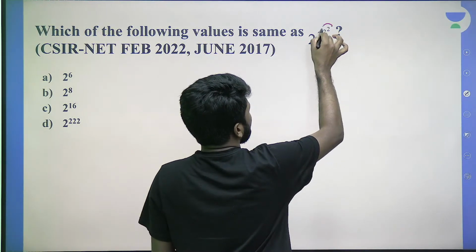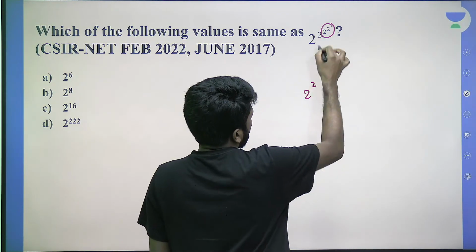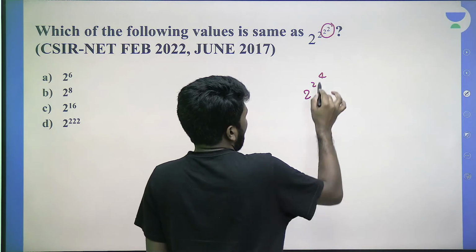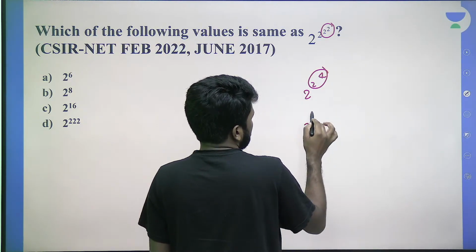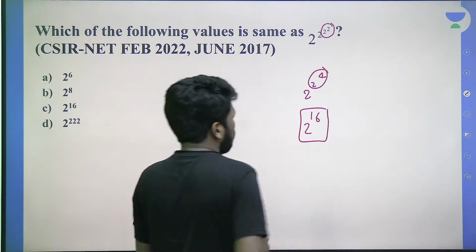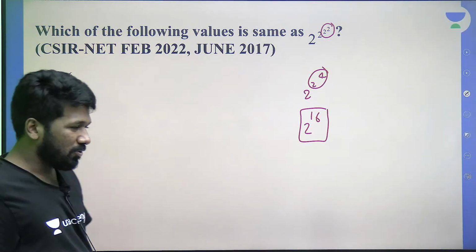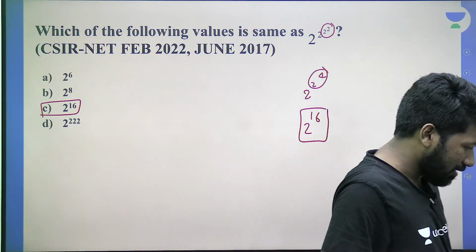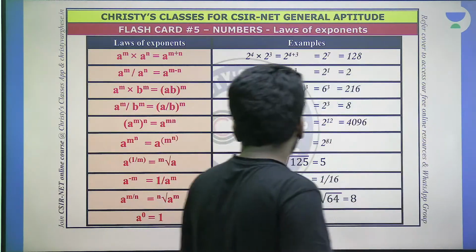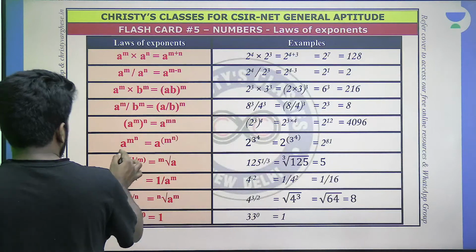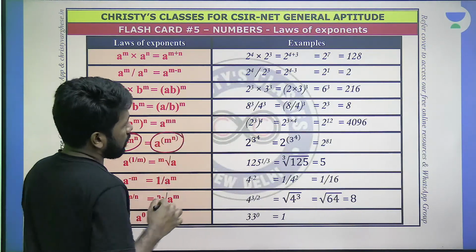That means this is what you need to simplify first. 2 raised to 2 raised to 2 raised to 2 is 4. And then 2 raised to 2 raised to 4 is 2 into 2 into 2 into 2, 16. And luckily you don't have to solve further because 2 raised to 16 is in the options. You don't have to do 2 into 2 16 times. Are you all understanding this, 2 raised to 16, how? And this is what I told you, the tower rule of exponents. A raised to m raised to n is A raised to m, the whole raised to n.